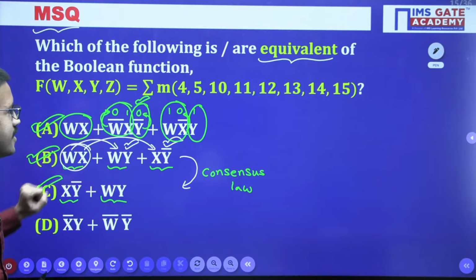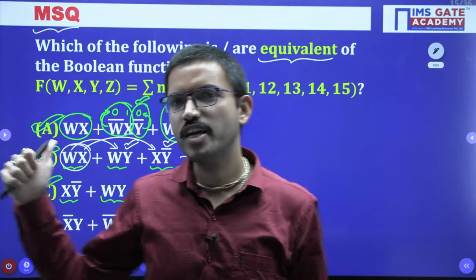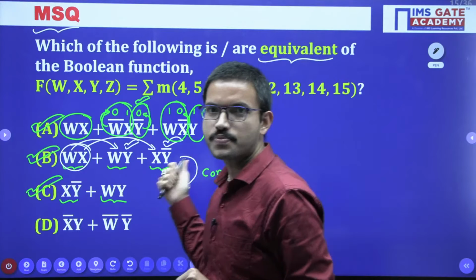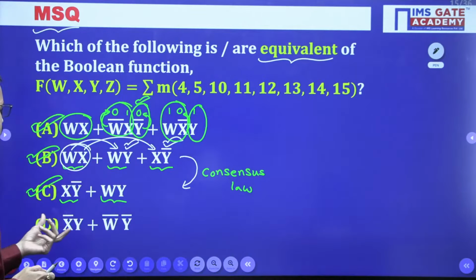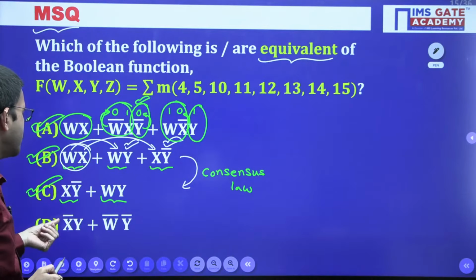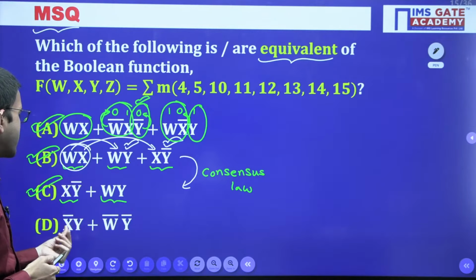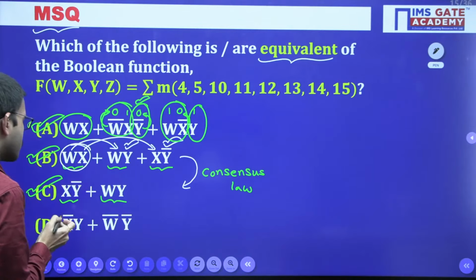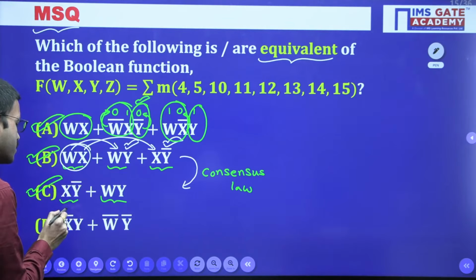This is the magic in this particular question. That's why I framed or modified this question into an MSQ. Obviously, regarding option D, here you have x bar and w bar y bar. For analysis, let us verify.